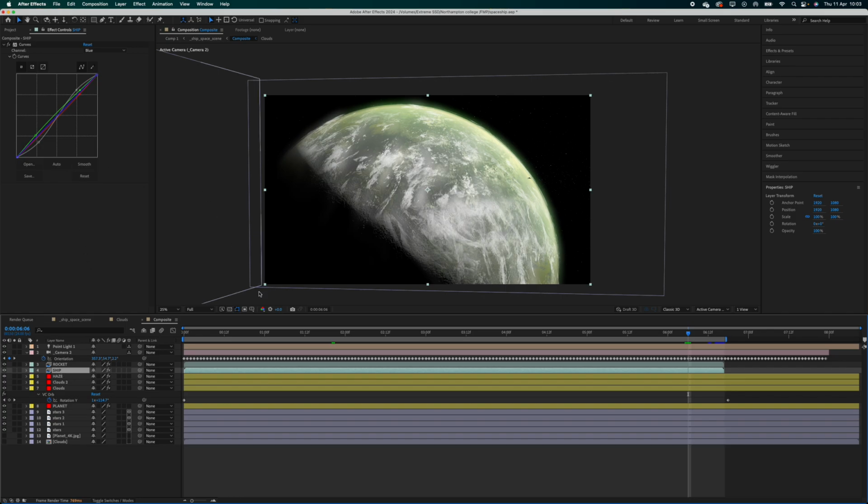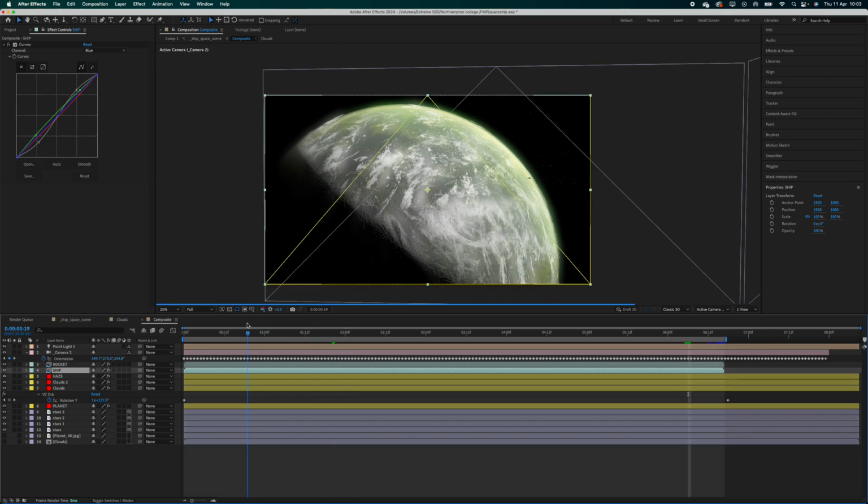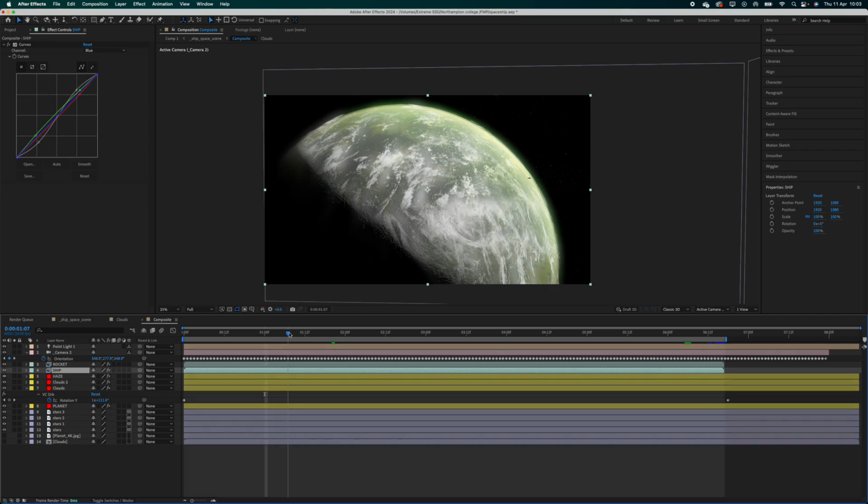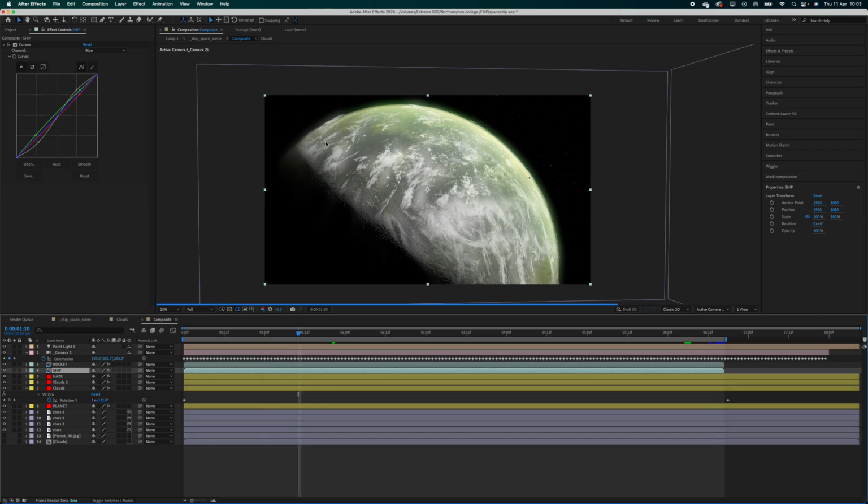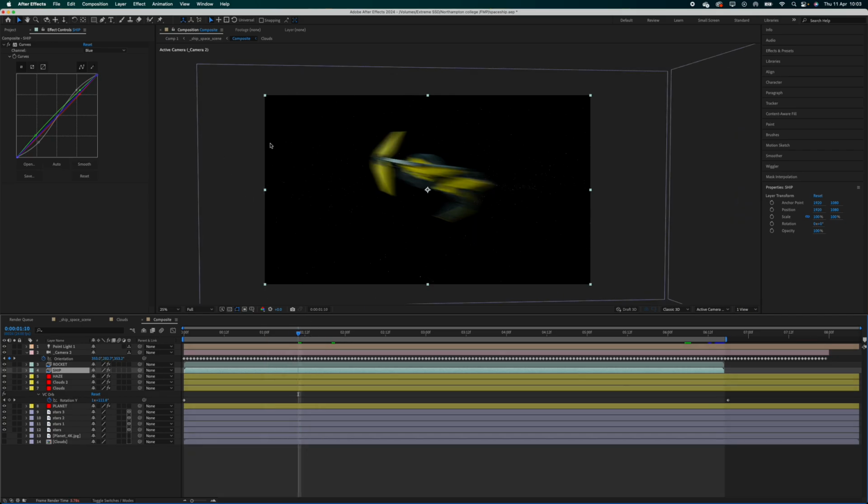Once I'd done that, I color graded the ship. So I think here I color graded the ship so it was more of a greeny kind of cold color. Without the curves, it looks kind of warm and quite dry. Now it looks cold and green, suiting the atmosphere that it's about to go into. I think that looks quite good.